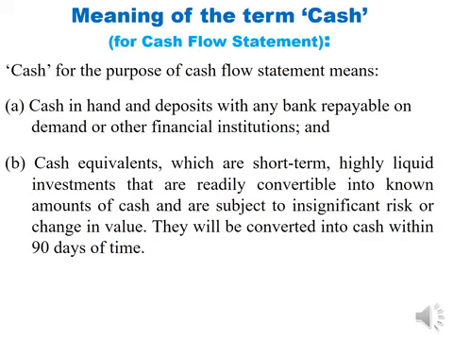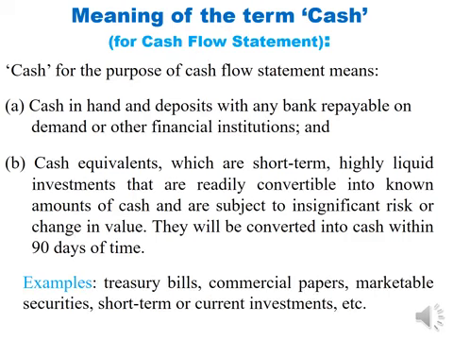The investments which are convertible into cash immediately and without any risk of loss are called as cash equivalents. They will be converted into cash within 90 days of time. Examples: treasury bills, commercial papers, marketable securities, short-term or current investments, etc.